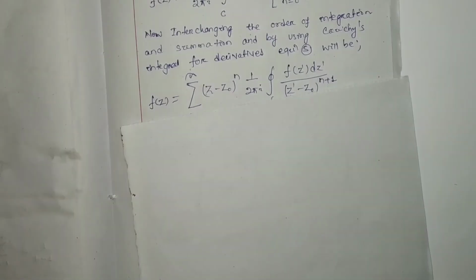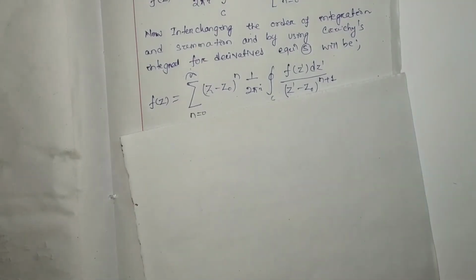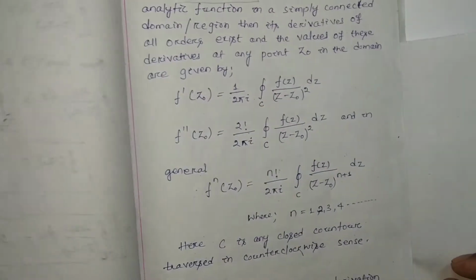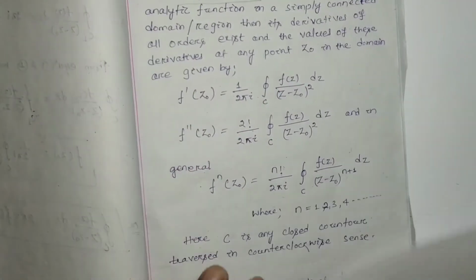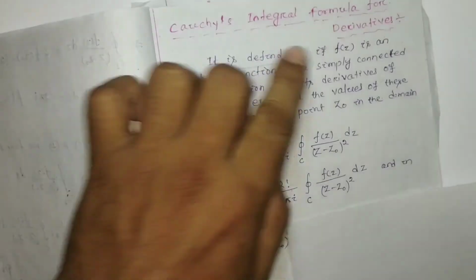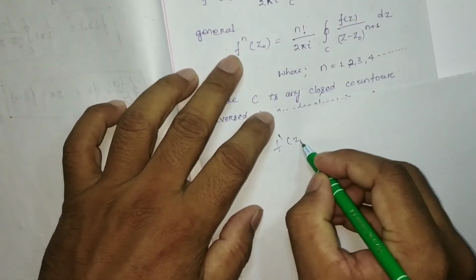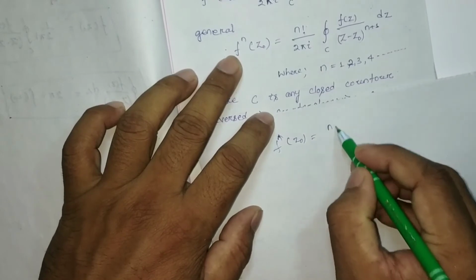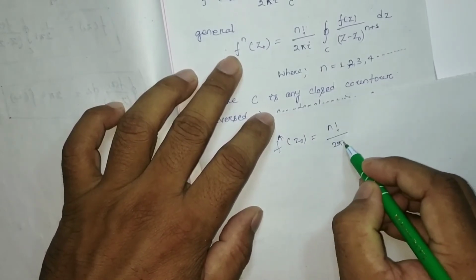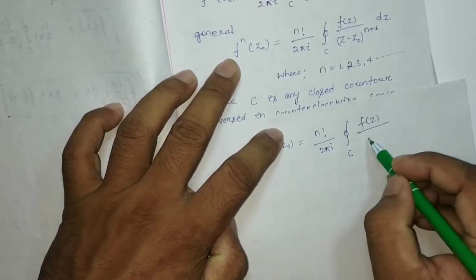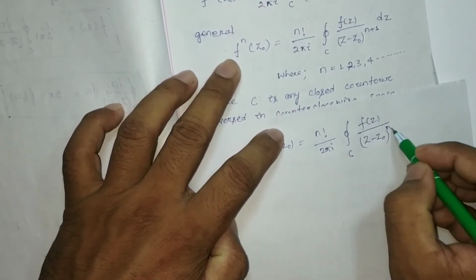See, previously we have studied that according to Cauchy's integral formula for the derivatives, f^n(z0) is equal to n factorial by 2 pi i closed integration over C of f(z) by (z minus z0) to the power n plus 1 dz.